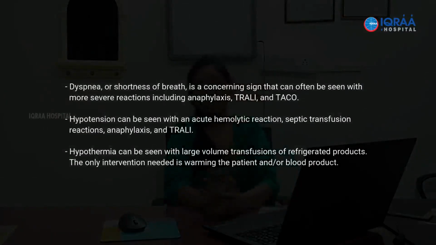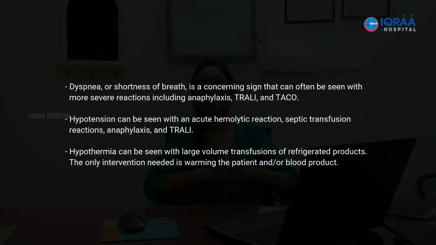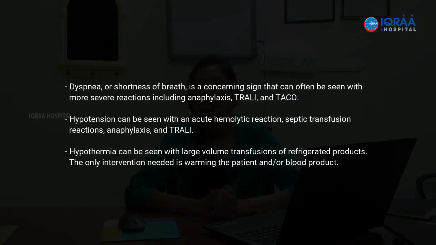Is the patient developing fever? Is the patient developing dyspnea, hypotension, hypothermia? Hypothermia is generally not commonly seen when you are transfusing one unit of RBC or whole blood. Hypothermia is more of importance in massive transfusions, where you are giving a huge volume of blood to the patient. There the temperature becomes important, because you are transfusing such a huge volume of cold blood, so there is the risk of hypothermia. Otherwise, normally hypothermia is not a problem.